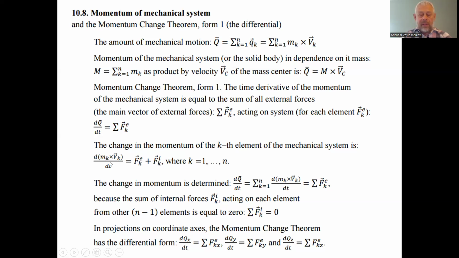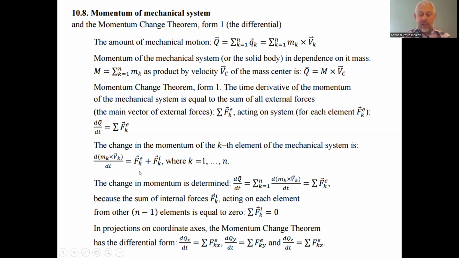But we have to know that internal forces are the forces acting between the elements of the mechanical system or the body consisting of discrete parts. When we consider this in general, usually the interaction between each couple of discrete elements of the mechanical system is compensated in pairs. Compensated, so only the external forces acting on the mechanical system remain.